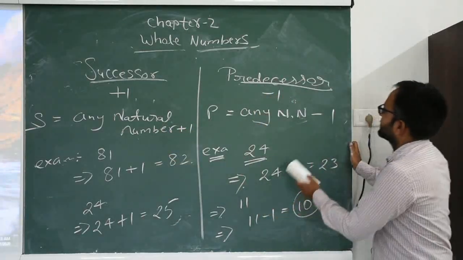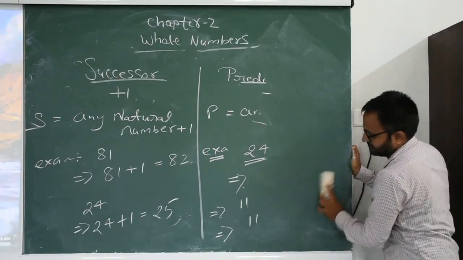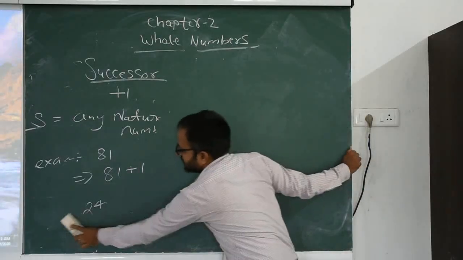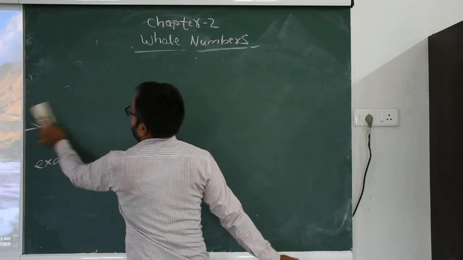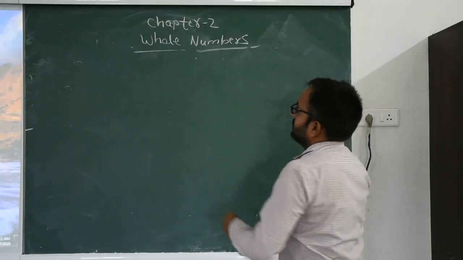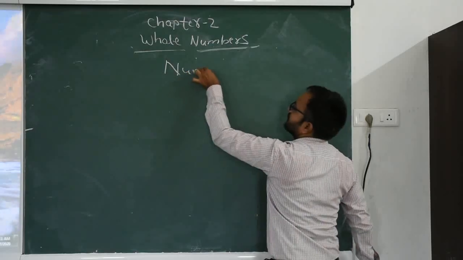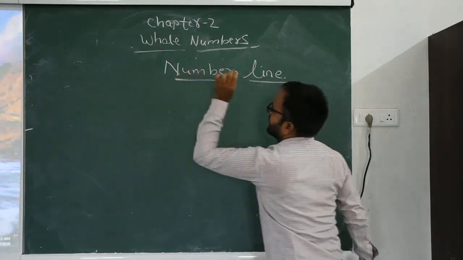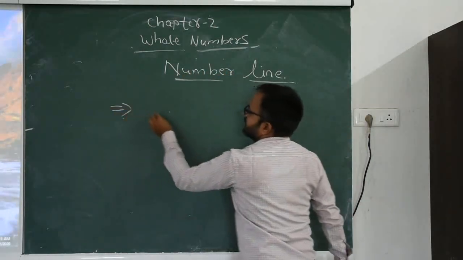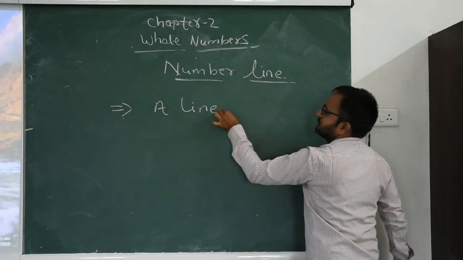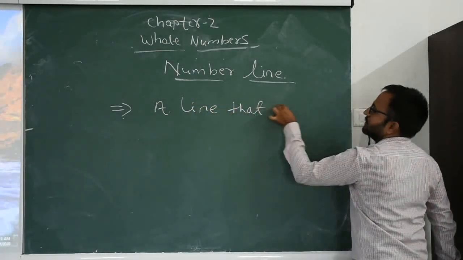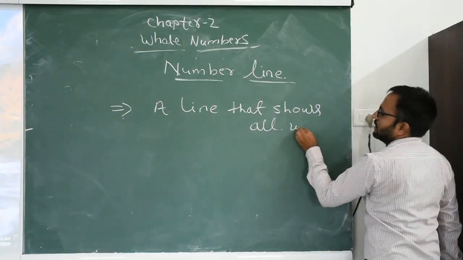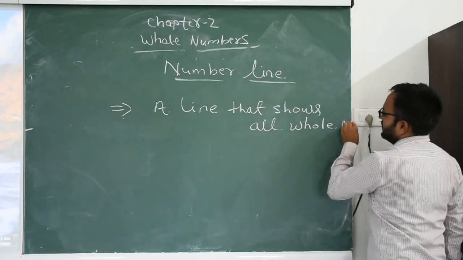So now we discuss number line. Next topic from your chapter 2, number line. A number line is a line that shows all whole numbers.